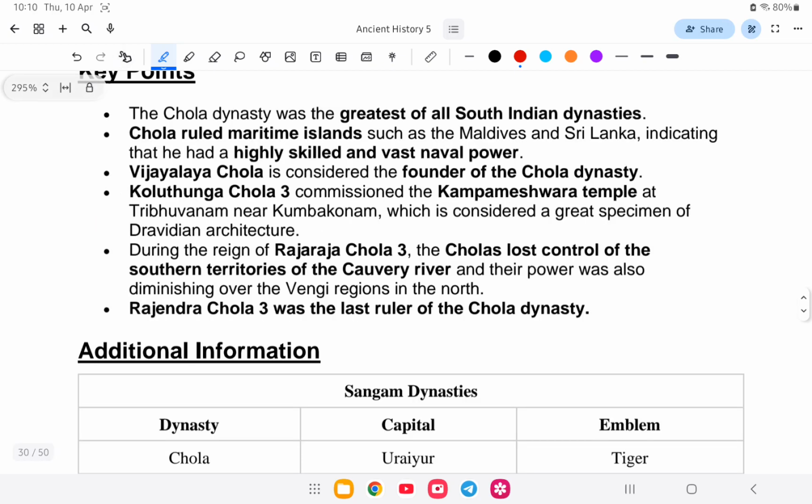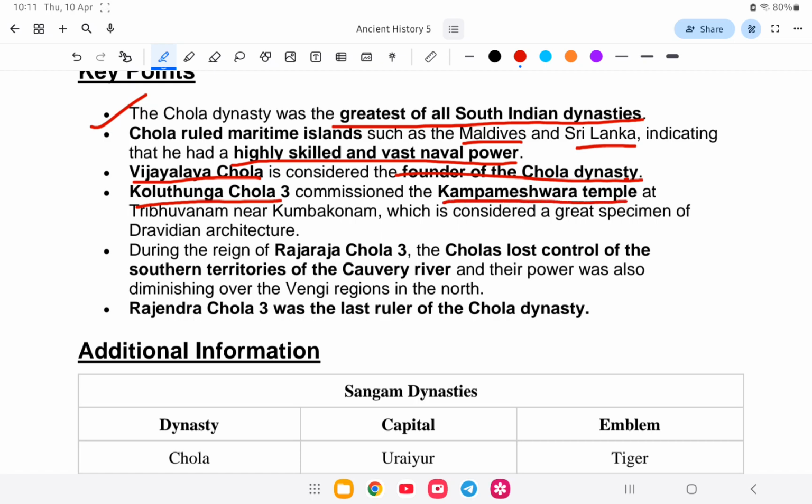The Chola dynasty was the greatest of all the South Indian dynasties. They ruled not only India but also the Maldives, Sri Lanka and Malaysia, indicating that they had high skill and vast naval power. Vijayalaya Chola was the founder of the Chola dynasty, and Kulothunga Chola III commissioned the Kampaheswarar temple at Tribhuvanam near Kumbakonam.